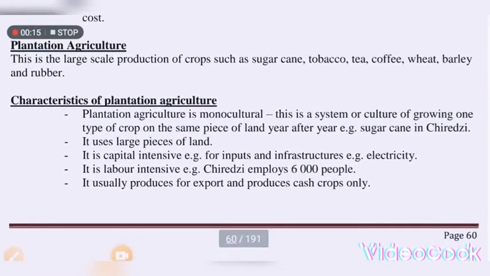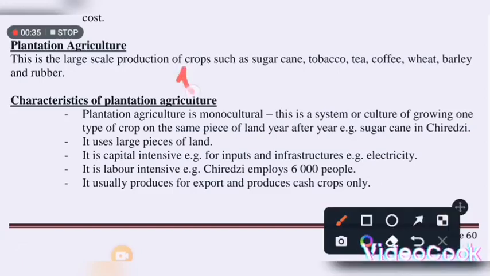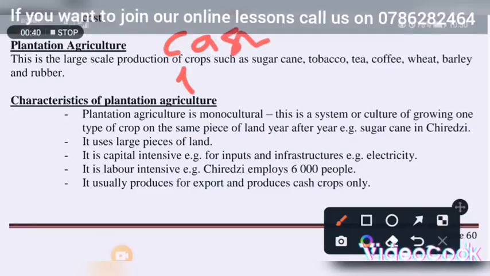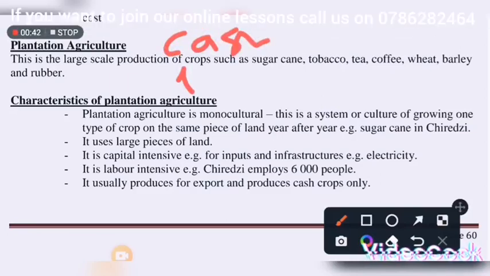So I'm going to explain what the term plantation means. It can be called plantation or it can be called an estate agriculture. What is an estate agriculture or plantation agriculture? This is the large scale production of what we call cash crops, such as sugarcane, tobacco, tea, coffee, wheat, barley, and rubber.